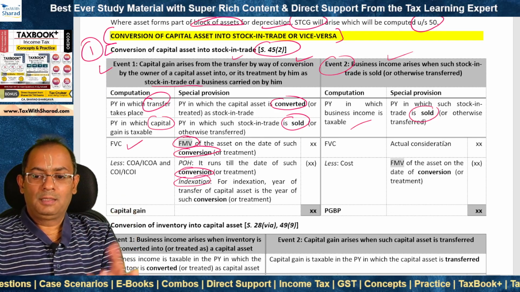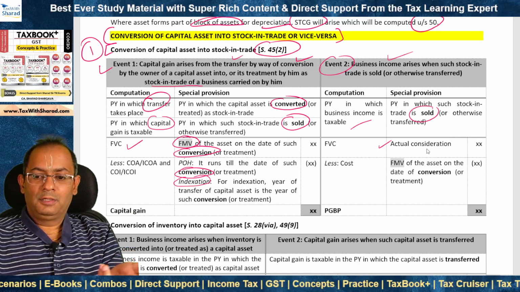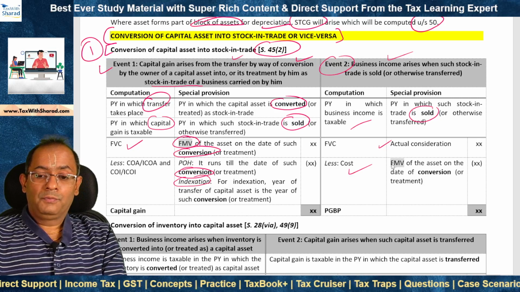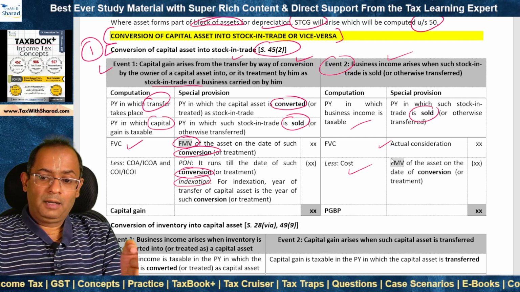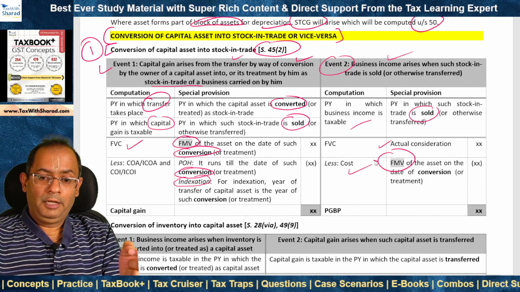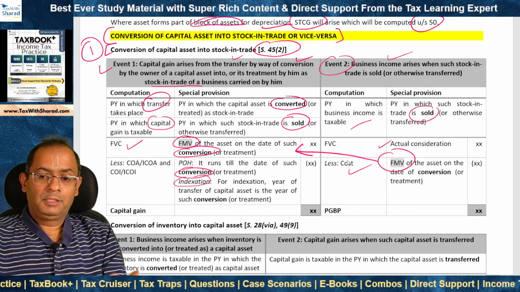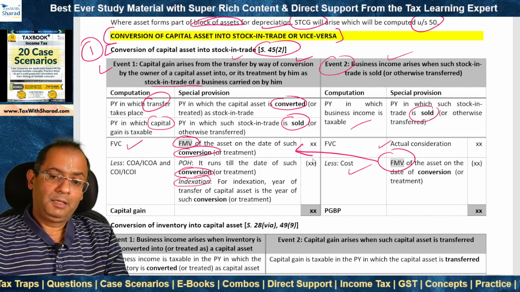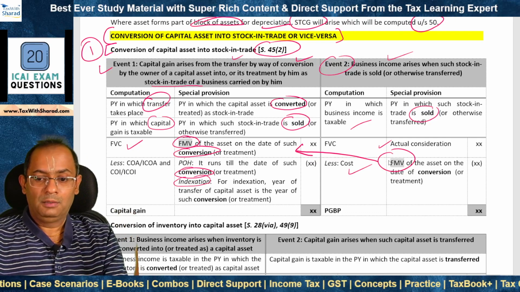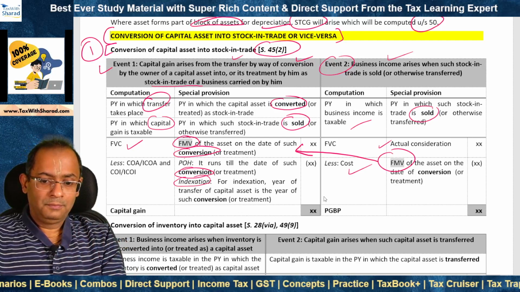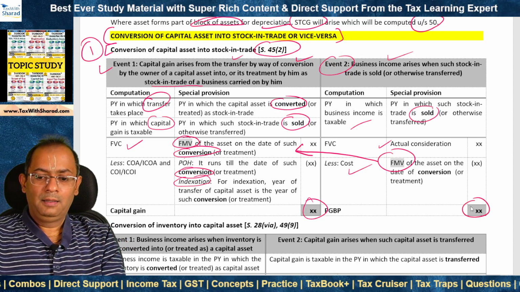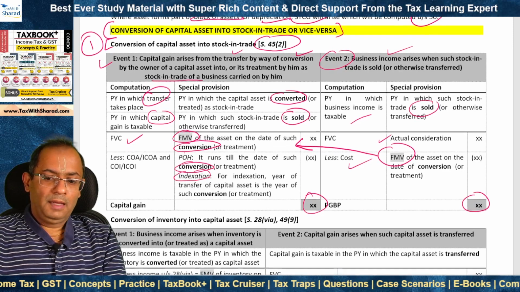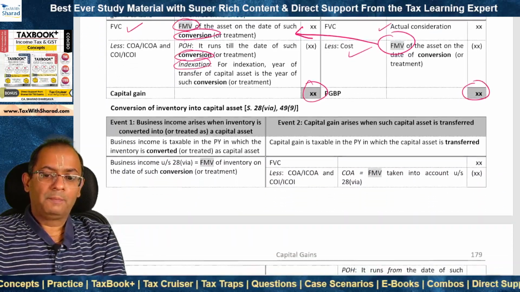And when we compute business income, the full value of consideration is the actual consideration. And what is the cost in turn? The cost is the fair market value of the asset on the date of conversion. This is what is taken as the fair market value. So the full value of consideration taken for computing capital gain becomes the cost for computing the business income. So ultimately, capital gain and business income, they arise, and they are brought to charge to tax accordingly.